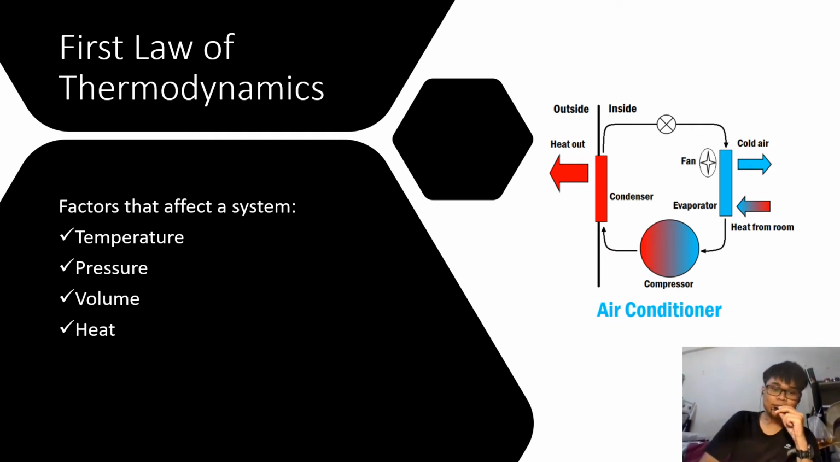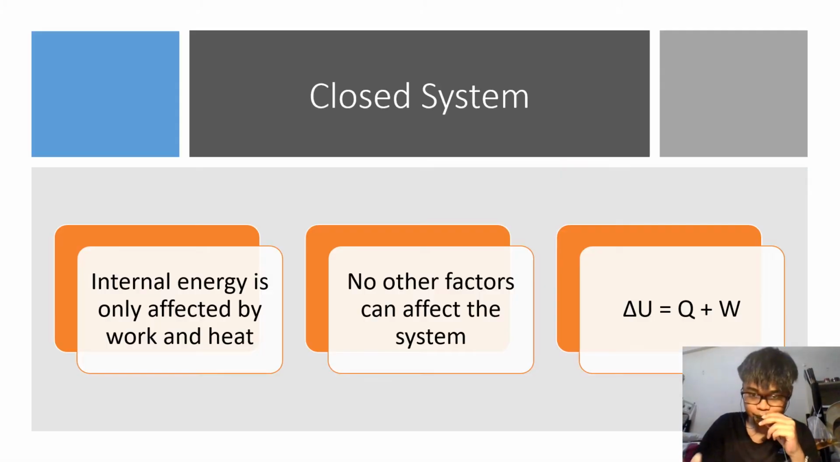So there are actually four factors that affect a system, which are temperature, pressure, volume, and also heat. So the first one is a closed system. In a closed system, the internal energy of the system can only be affected by work and heat. Only Q and W will affect our system. No other factors can affect the system. For example, temperature, pressure, and volume will not affect a closed system. So the mathematical expression here is we can put it as change of U, internal energy, equals Q plus W.